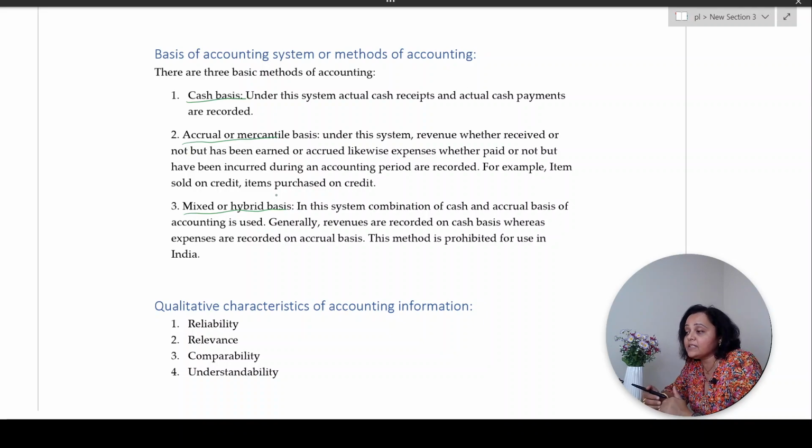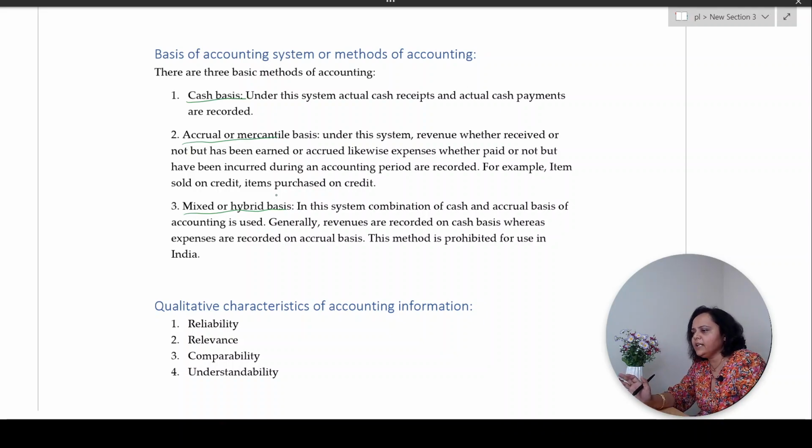And expenses, when they are accrued, when they become due, even if you have not paid them, that is when they are recorded. So receipts or revenues are recorded only when they are actually received, and expenses are recorded when they are accrued. They become due even if you have not paid them.